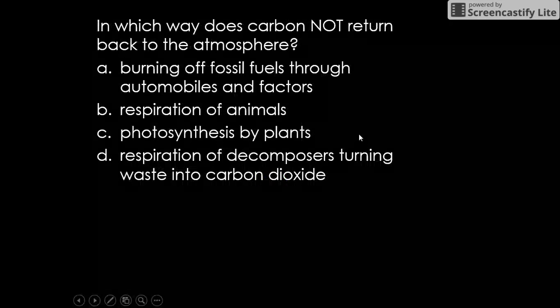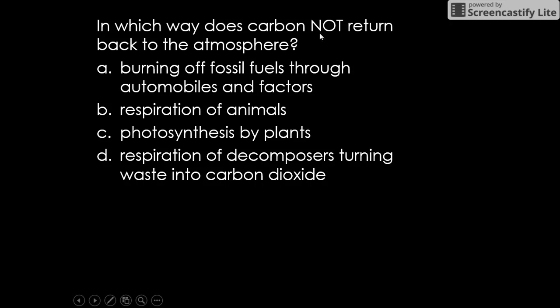In which way does carbon not return back to the atmosphere? So which of these answer choices is not going to put carbon in the atmosphere? Burning off fossil fuels through automobiles and factories. Take a look at your picture of carbon cycle. We see that that is true, so that's not our answer. Respiration of animals. We know that that puts carbon back in the atmosphere, so that's not going to be our answer.